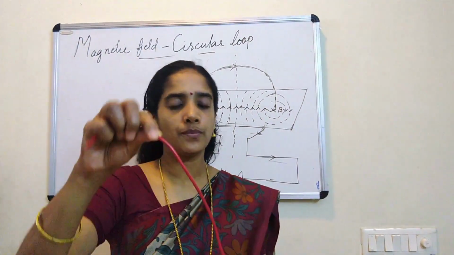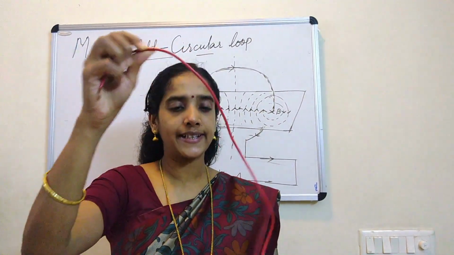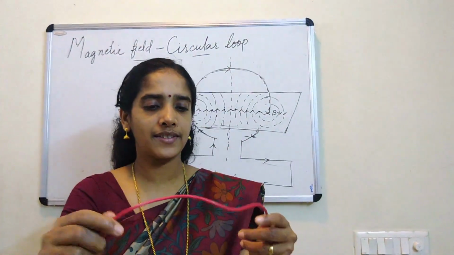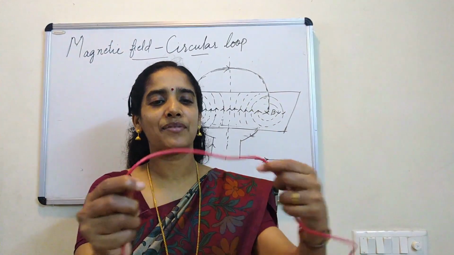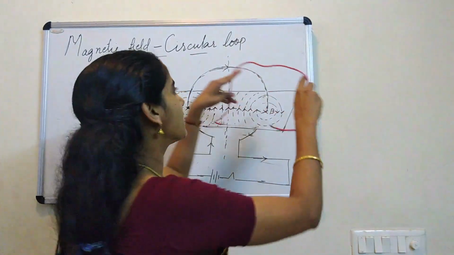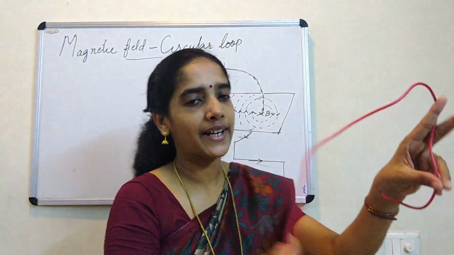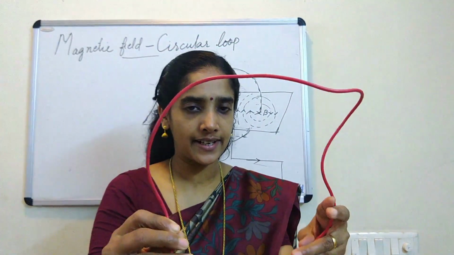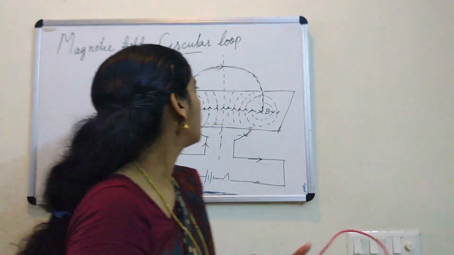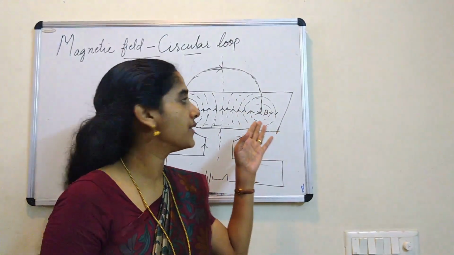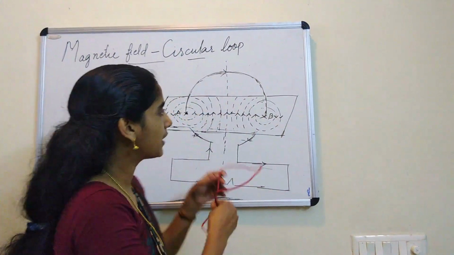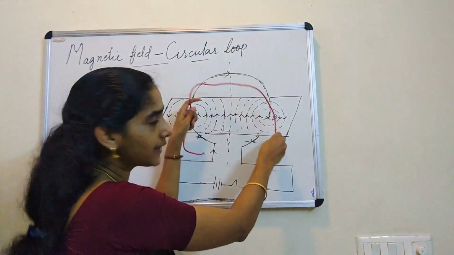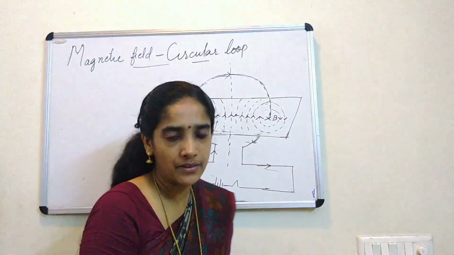First we observed the case of the magnetic field around a straight conductor. Now we are bending this straight conductor in the form of a ring. So you assume it is a ring, and then you connect the two ends of this ring to a battery and pass the current. You already saw in the video that this ring is inserted through two holes pierced in a cardboard, for the same activity.